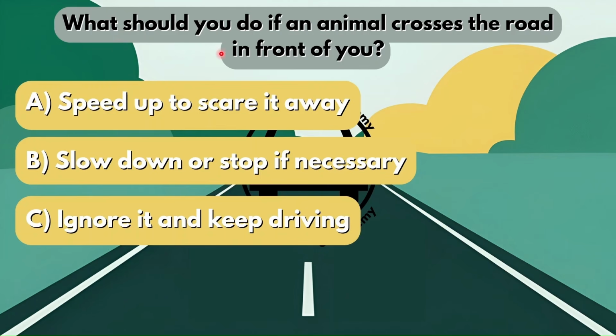What should you do if an animal crosses the road in front of you? Is it option A, speed up to scare it away? Is it option B, slow down or stop if necessary? Or is it option C, ignore it and keep driving? Now, if you see an animal that is crossing the road in front of you, you're going to have to slow down or stop if it is necessary to do so.